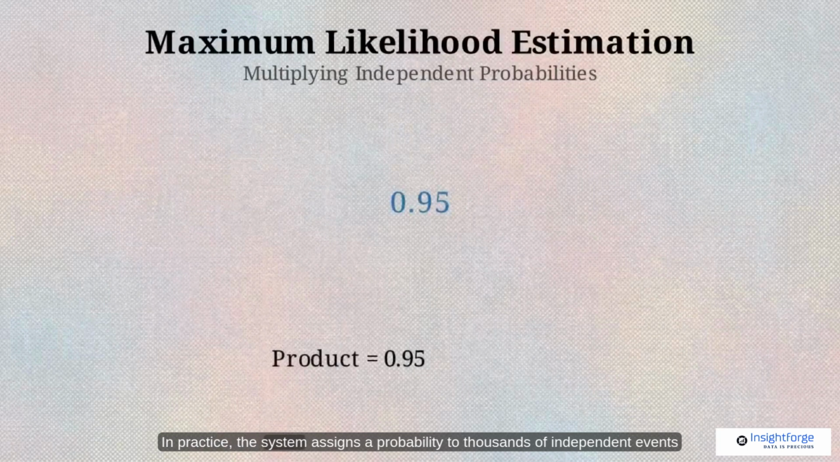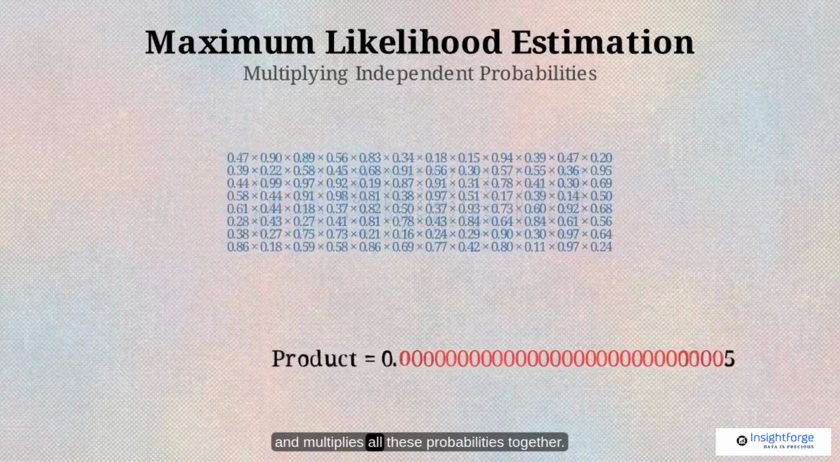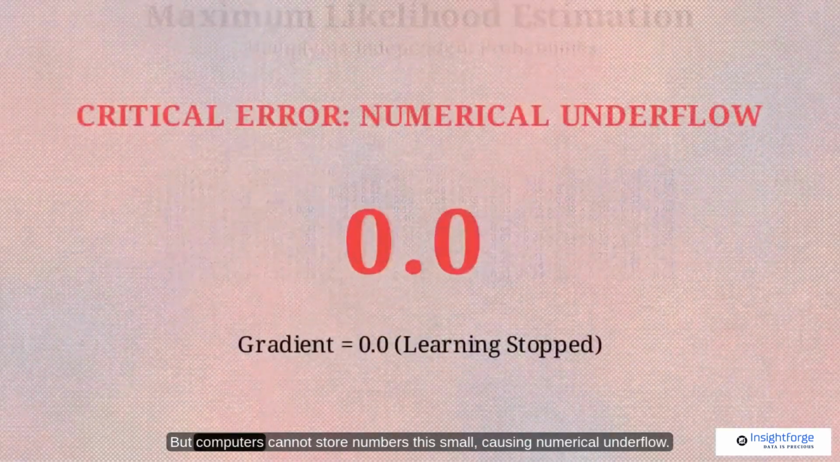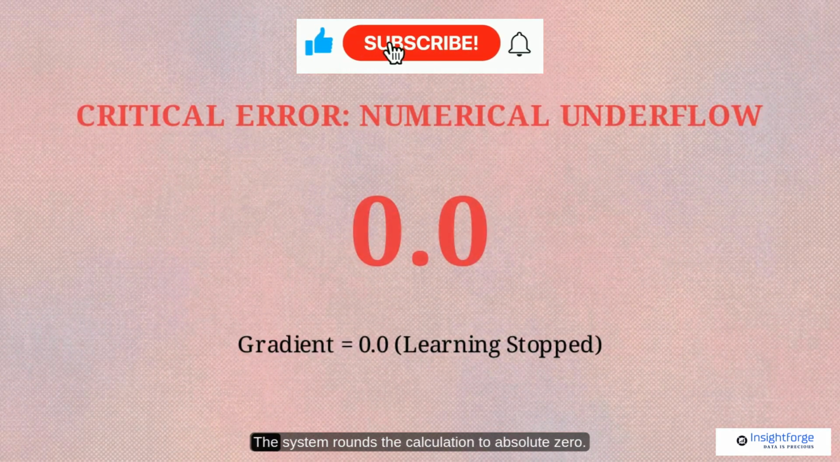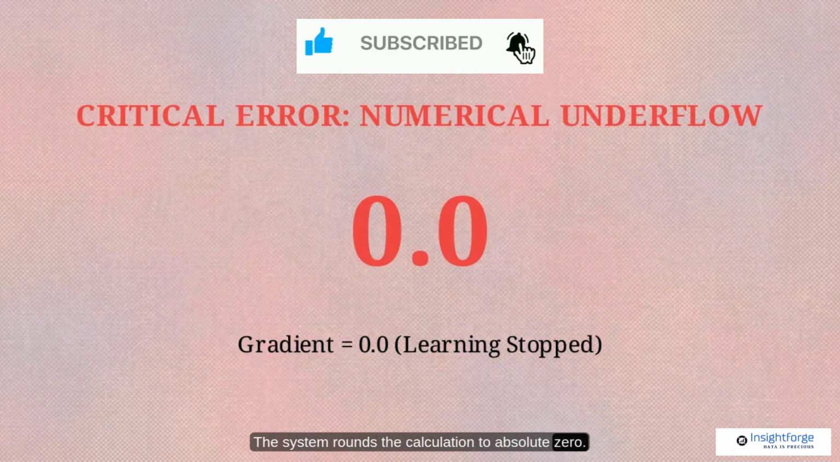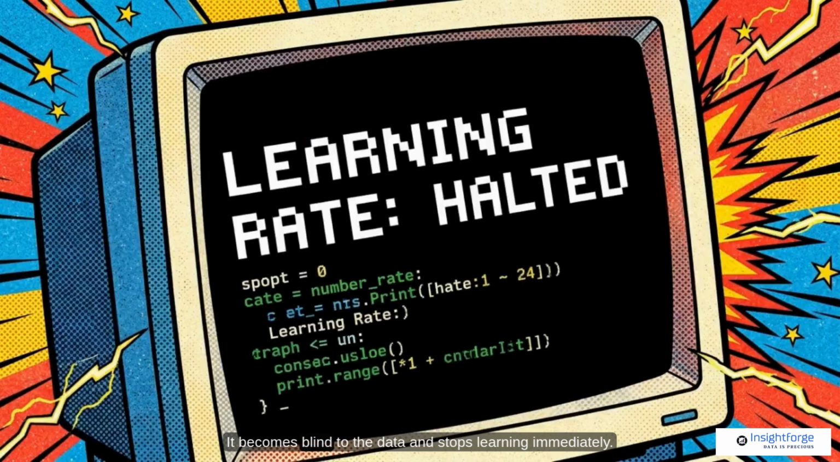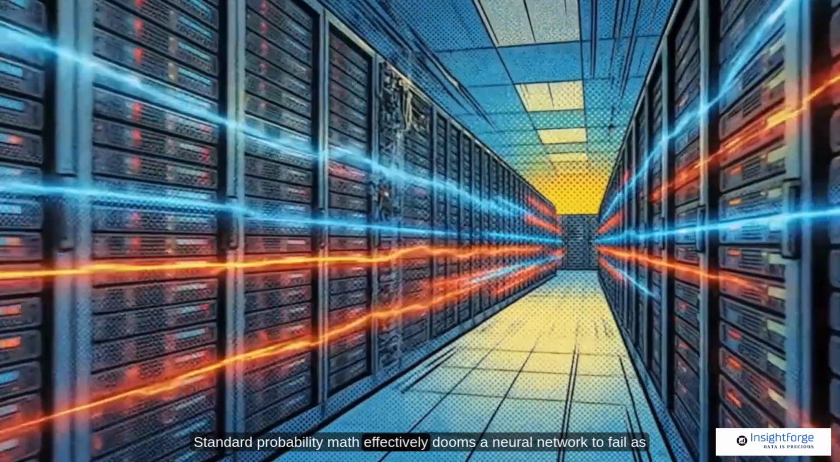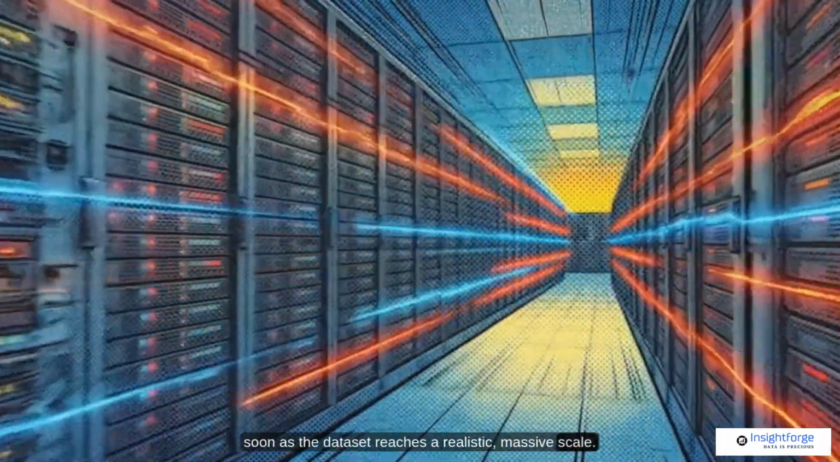In practice, the system assigns a probability to thousands of independent events and multiplies all these probabilities together. But computers cannot store numbers this small, causing numerical underflow. The system rounds the calculation to absolute zero. When the likelihood hits zero, the neural network loses its ability to distinguish between classes. It becomes blind to the data and stops learning immediately. Standard probability math effectively dooms a neural network to fail as soon as the dataset reaches a realistic, massive scale.